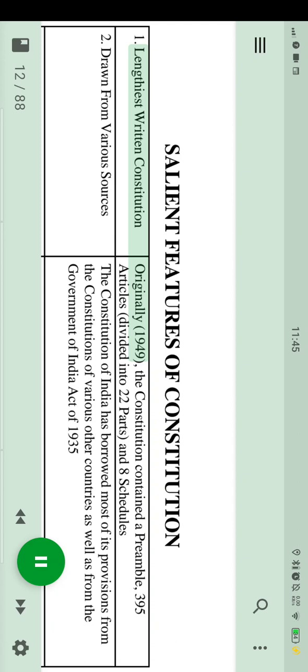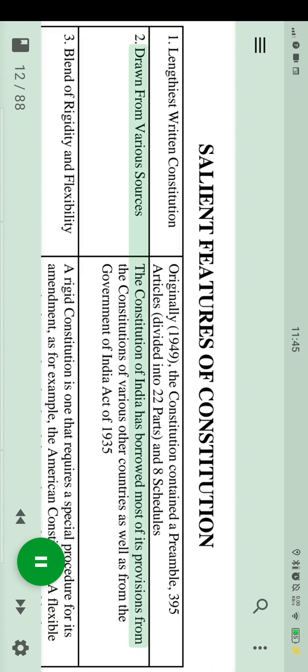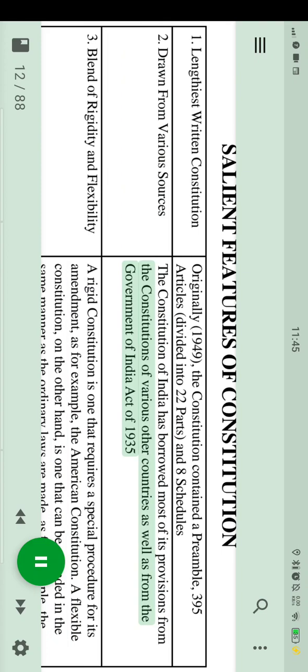1. Lengthiest written constitution. Originally, in 1949, the Constitution contained a preamble, 395 articles, divided into 22 parts, and 8 schedules. 2. Drawn from various sources. The Constitution of India has borrowed most of its provisions from the constitutions of various other countries as well as from the Government of India Act of 1935.